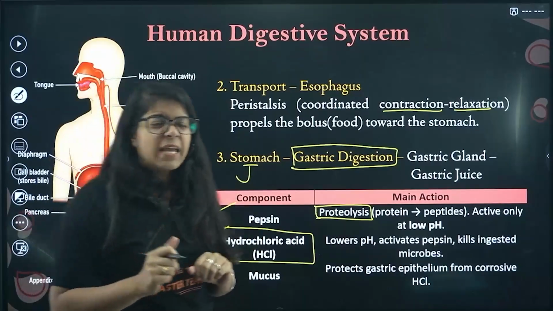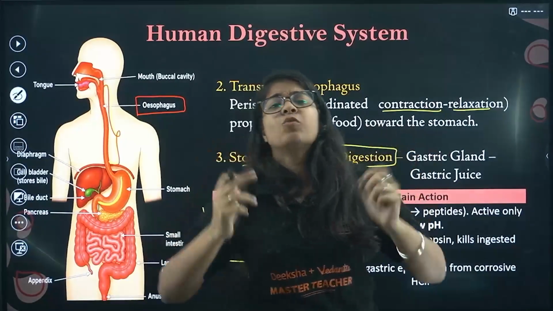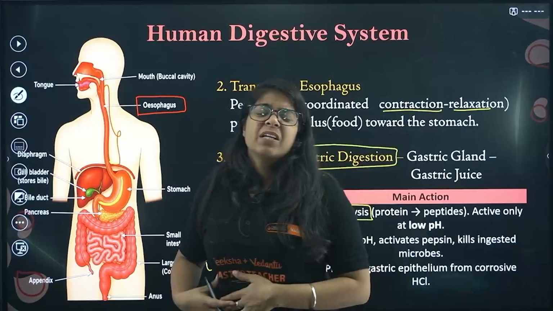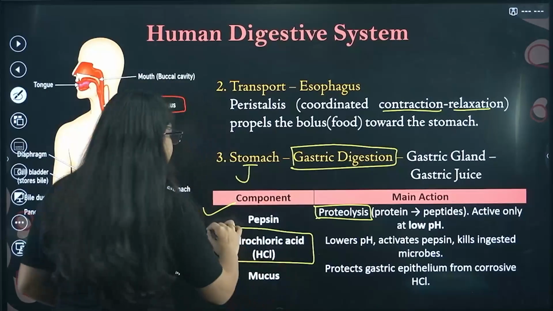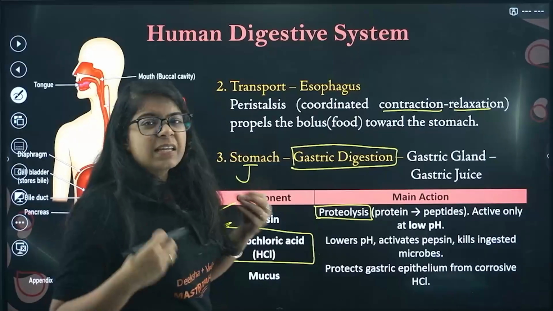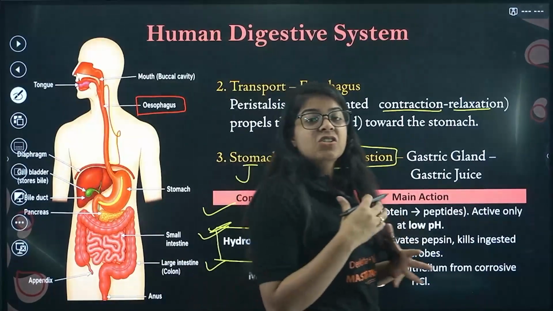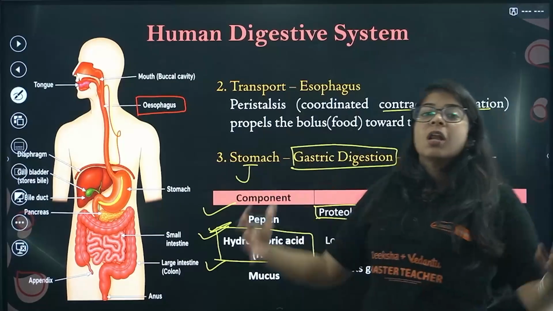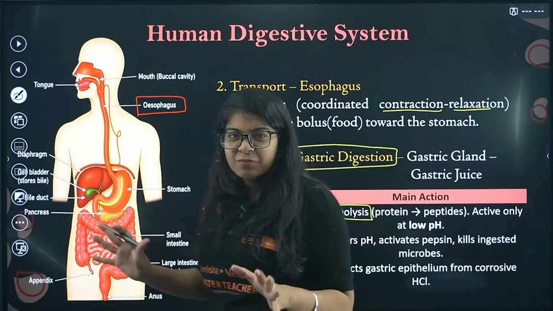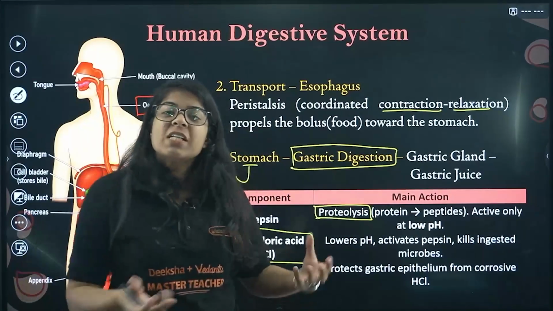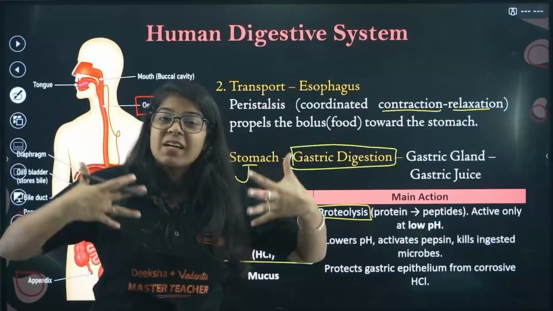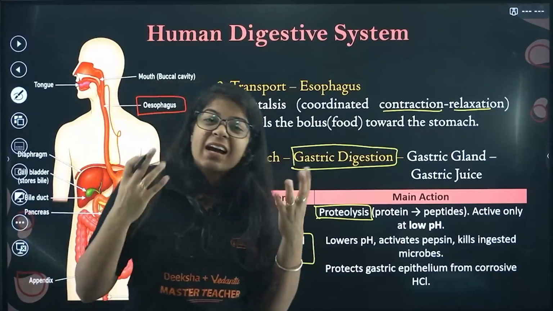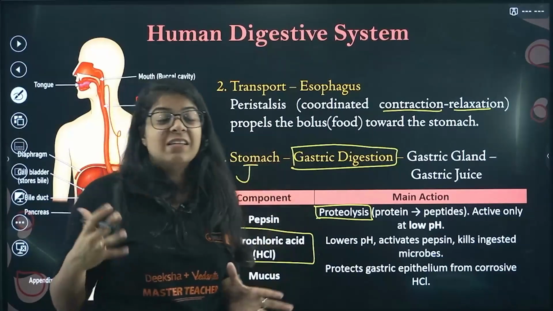But sometimes this HCl is too much. You have heard people saying, I'm getting so much acidity, it's burning. That is because of the HCl, which gives a burning sensation in our stomach if it is produced in a large quantity. If you eat bad food, the stomach will produce so much acid, and that acid reflux comes into your esophagus and harms it.